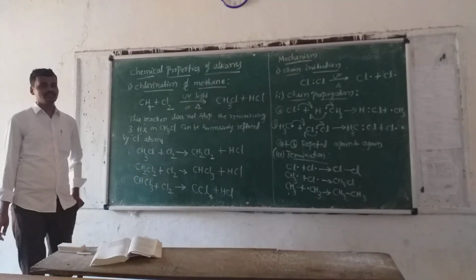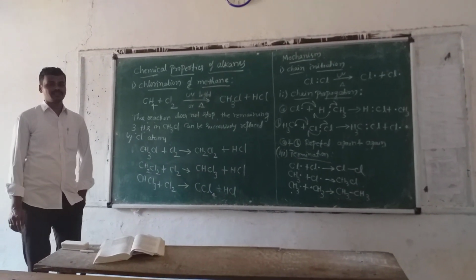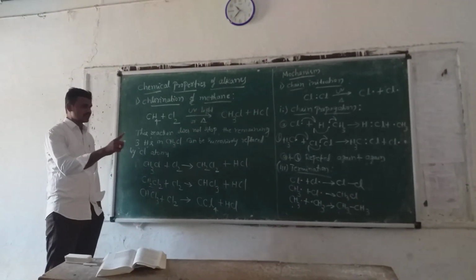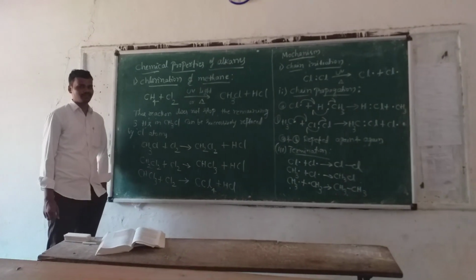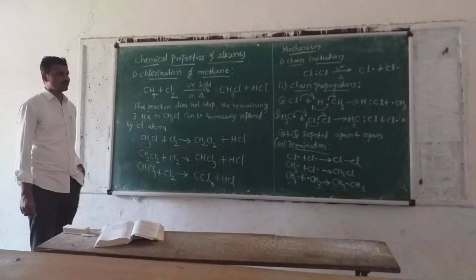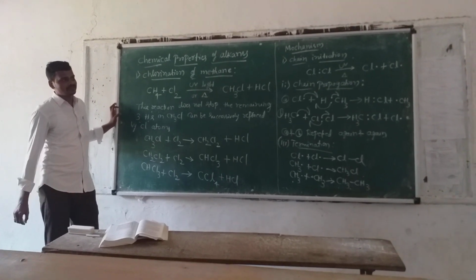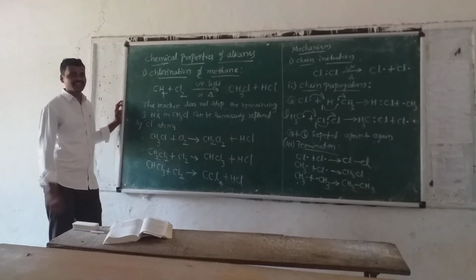This part 2 video comes to the chemical properties of alkanes. In the chemical properties of alkanes, there is only one, the chlorination of methane. This is not an ordinary mechanism, because we have to go through the free radical mechanism.